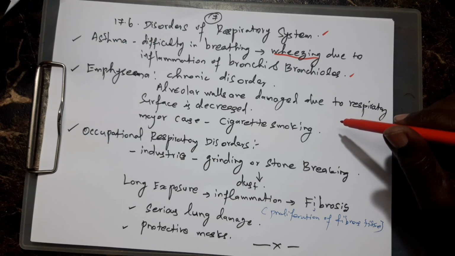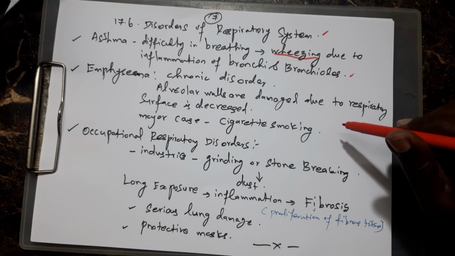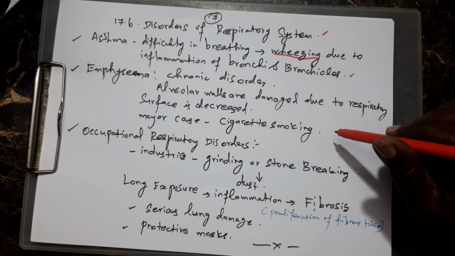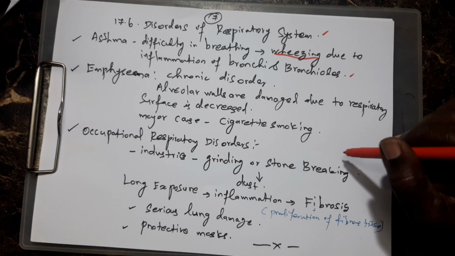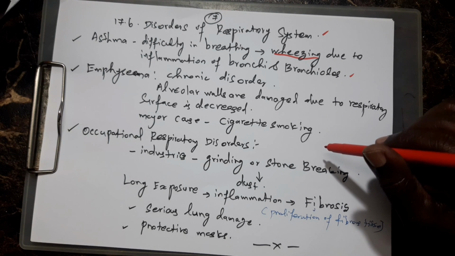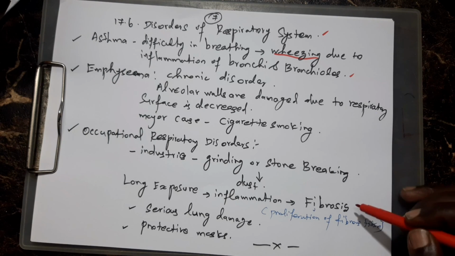Next one is occupational respiratory disorder. This mostly affects industrial workers or laborers. Some industries involved in grinding or stone breaking produce dust. If the employees or laborers are exposed to the dust over the long term, it causes inflammation and infection, which lead to fibrosis.